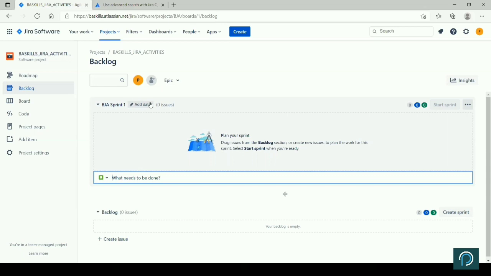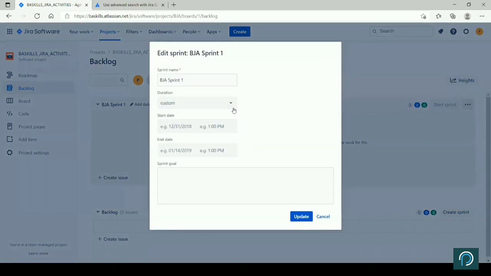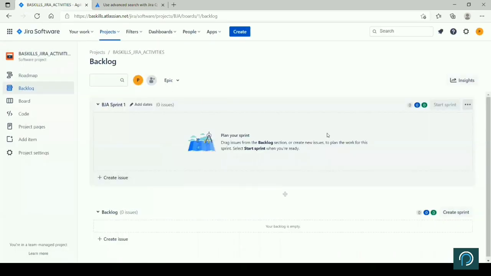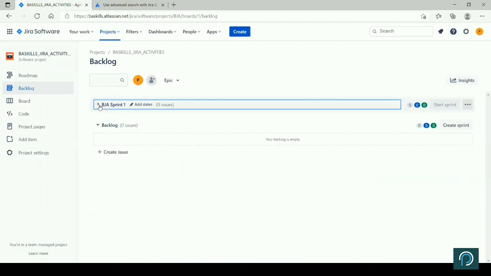Here sprint 1 is created, add a date. What is the sprint start date? What is the sprint end date? There is a sprint goal also, which is very, very important. What do you want to achieve as part of the sprint? That you will write. Then you have created a particular sprint. So this sprint one is created. At this point of time, there is no issue.